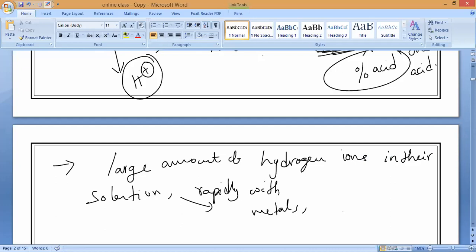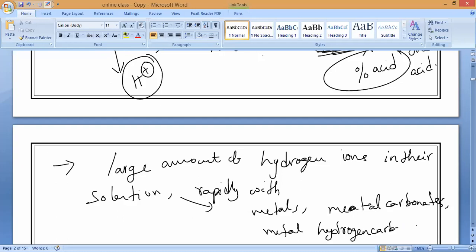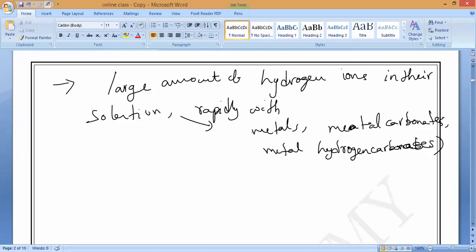Metal carbonates, and next, metal hydrogen carbonates. You already studied, correct? So if they are very strong and contain a large amount of hydrogen ions, then they will react very, very rapidly with the metals as well as metal carbonates and metal hydrogen carbonates.